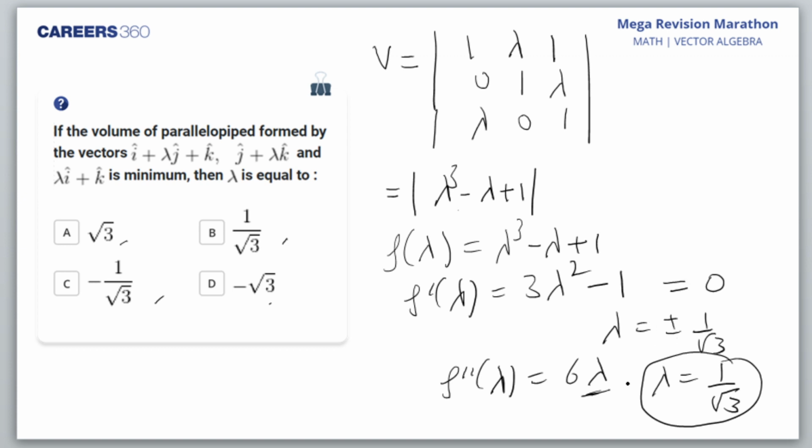Now when I write the positive value, I get a positive double derivative. When I get a positive double derivative, that is the minimum. So for this, I get f lambda to be minimum. So 1 by root 3 is the right answer. I hope this is okay, students.